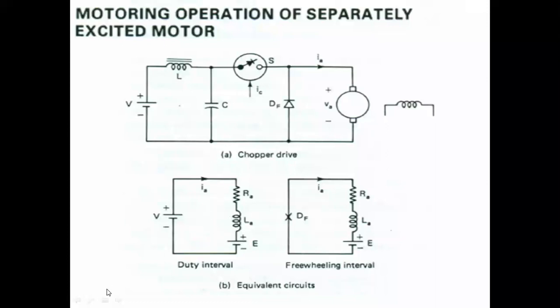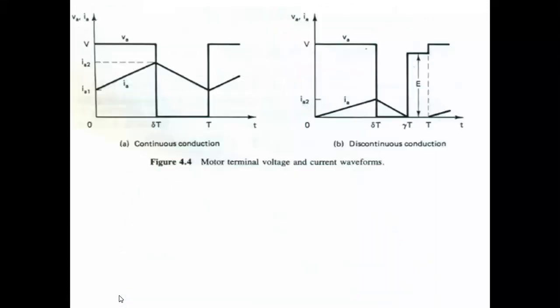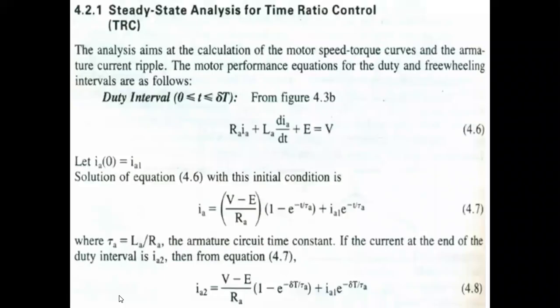This is A figure, this is B figure. If you consider the B figure, from this we can write RA IA plus LA into di by dt plus E is equal to V. Total source voltage is equal to the sum of the voltage drops, right?